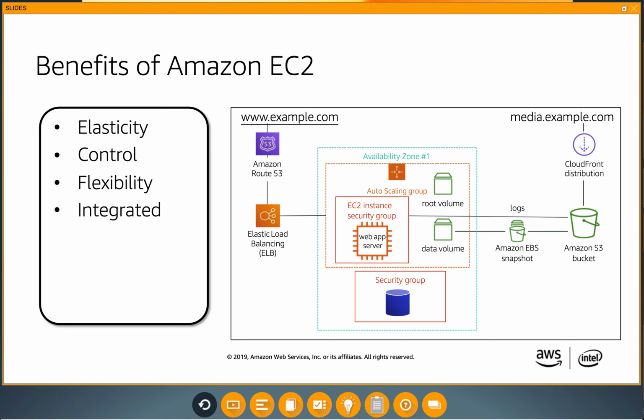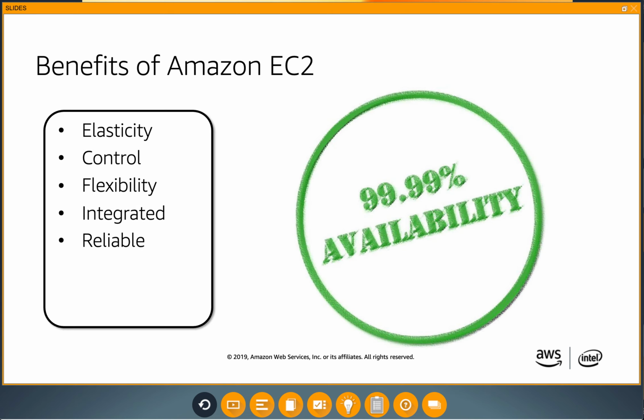Amazon EC2 integrates with a lot of AWS services such as VPC for networking, S3 for object storage, and Amazon RDS for databases, giving you a wide array of options to store and process data for your applications. We manage the data centers for you, giving you 4 nines availability, giving you confidence when you deploy your applications on EC2.